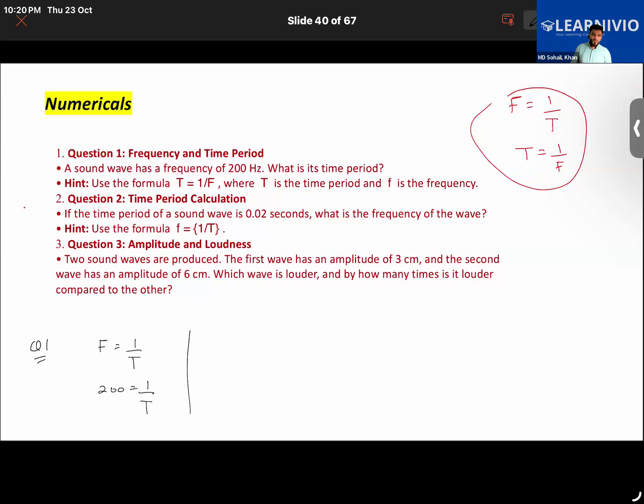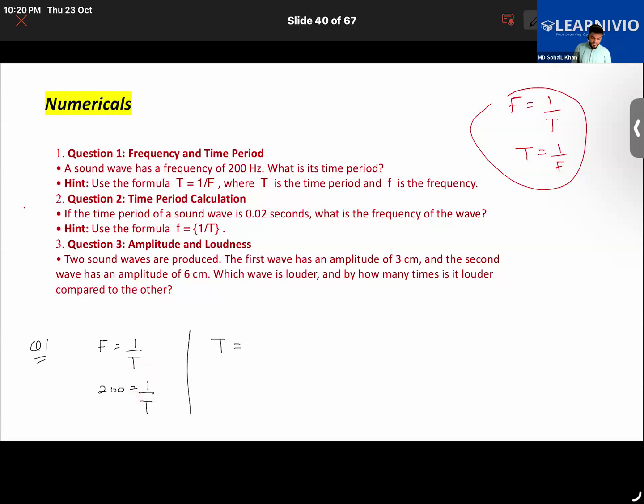Yeah, I'm listening, Priyanka. Tell me. Frequency is given here as 200. Time period will be different. Frequency is given as 200 hertz. You have to use this formula.